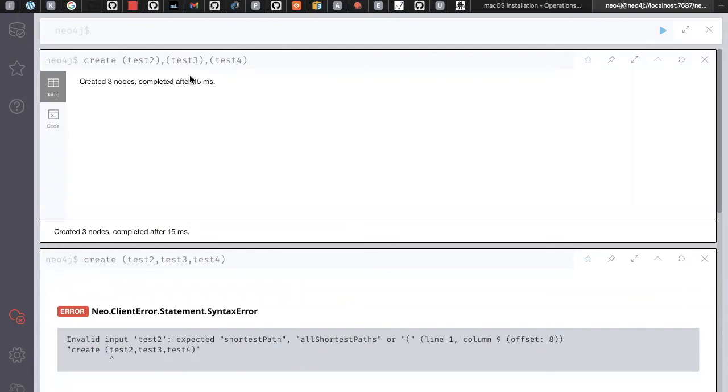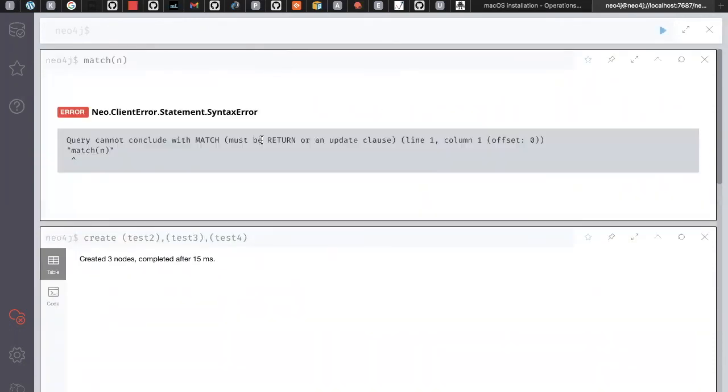And again, if you want to see that information from the UI, we can use the command called MATCH. MATCH, and we can say something like all the nodes. If I execute this code, we'll get an exception because it is incomplete.